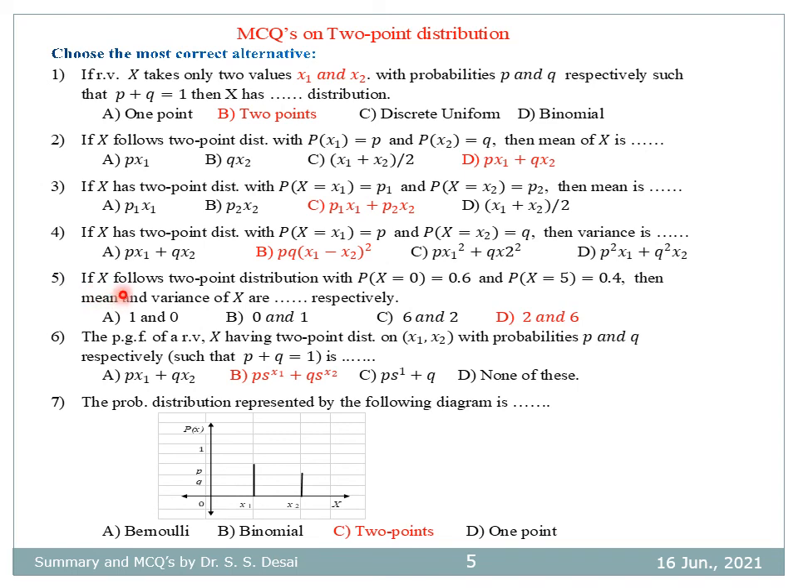Question number 5: if X follows 2-point distribution with probability that X is equal to 0 is 0.6 and probability that X is equal to 5 is 0.4, then mean and variance of X are dash dash respectively. So here value of x1 is 0, p is 0.6, value of x2 is 5, q is 0.4, and therefore the correct answer is D. The mean is 2 and variance is 6. Similarly, the other questions.